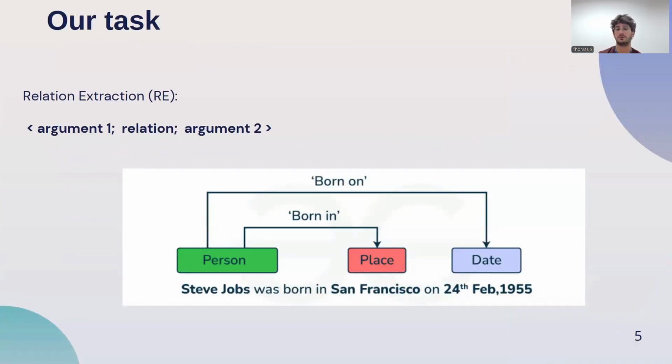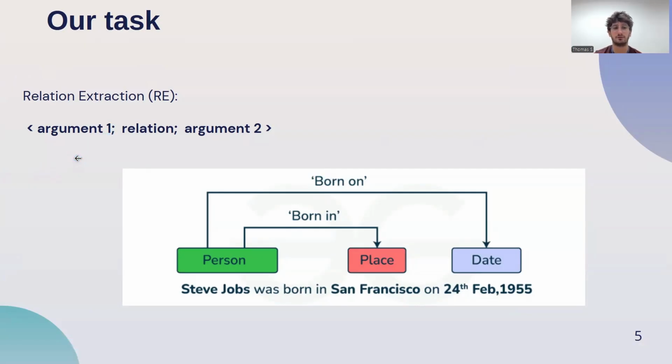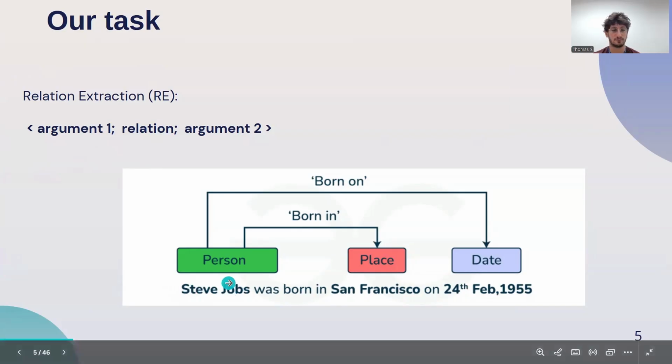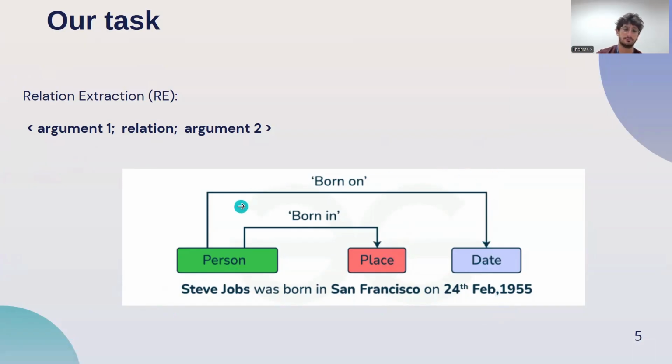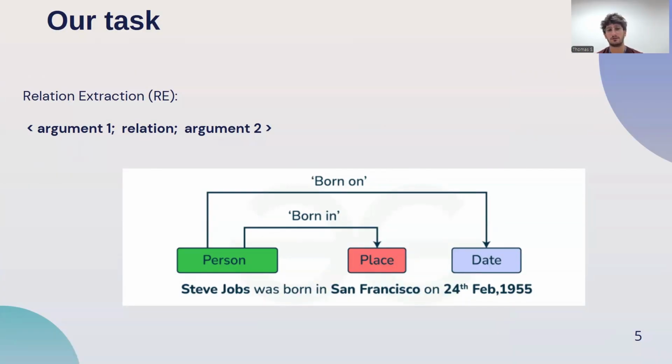So we are in an information extraction problem, and more precisely on a relation extraction task. So how does it look in its basic form? We have two arguments, which are normally named entities, and a relation between them. In this example, you have Steve Jobs, which is a person, a place of birth, San Francisco, and a date of birth, the 24th of February. And so we have two kinds of relation which are very easy to guess, born in and born on. So it's written in the text, it's very explicit, and basically it's how it works.